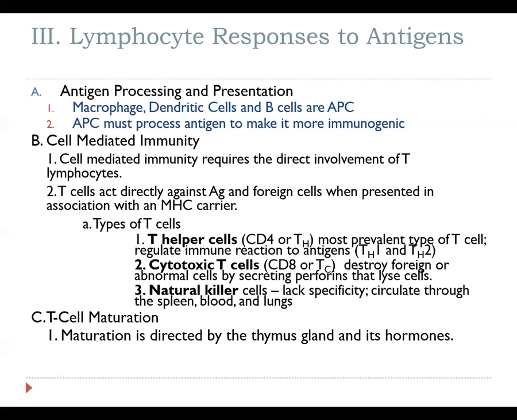There are 3 different types of T cells that we will discuss. The first is going to be the T helper. I did give you a small introduction to the T helper already. T helper cells are the most prevalent type of T cell. They are also known as your CD4 cells because they do have the specific marker of the CD4 on their cell surface. They also are going to help regulate immune system reactions to antigens.